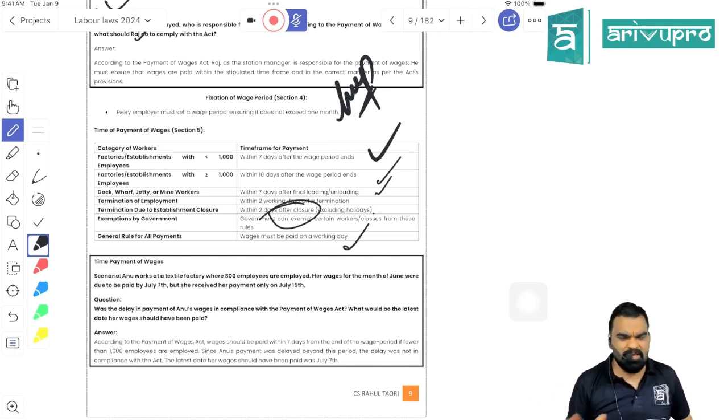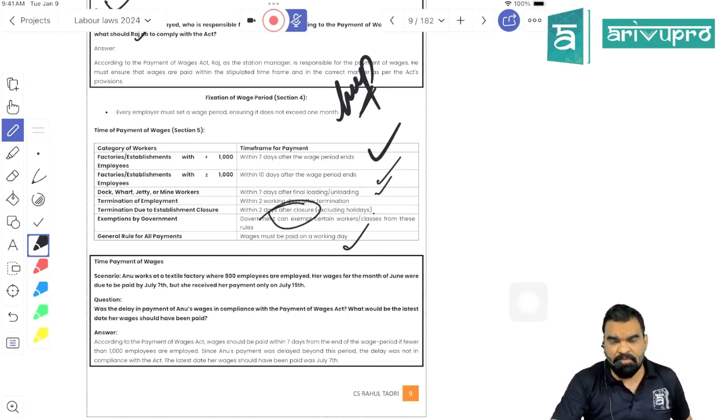So what is the rule ultimately? The first rule is if you have fewer than 1,000 employees, make the payment of wages within the period of 7 days from the end of the wage period. If you have 1,000 or more employees, make the payment of wages within the period of 10 days from the end of the wage period. When you are involved in water transportation or something where payment of wages is done on the loading or unloading of goods from the ship, then you have to make the payment within 7 days from the date of loading and unloading.